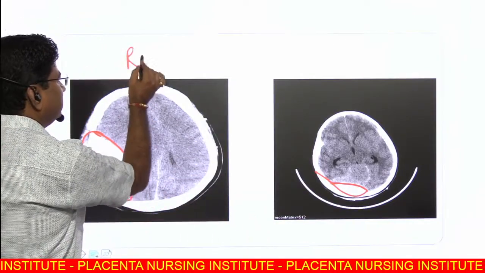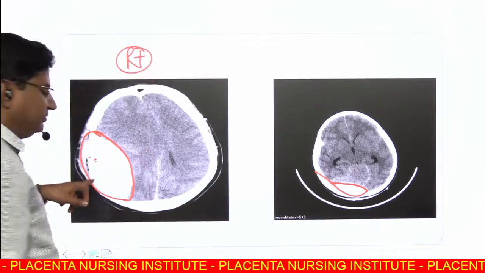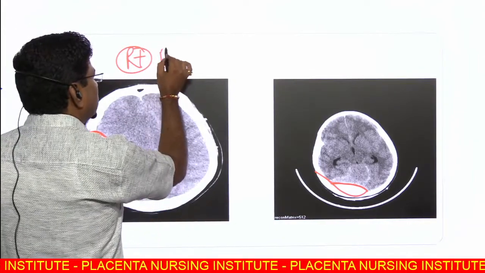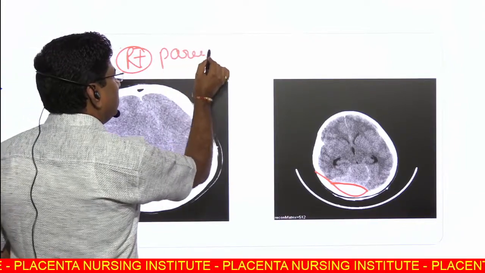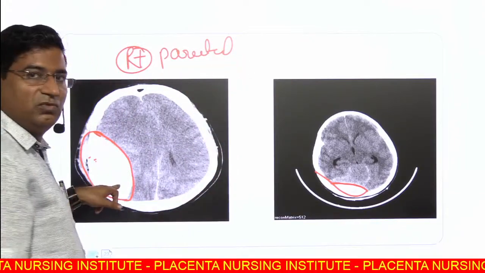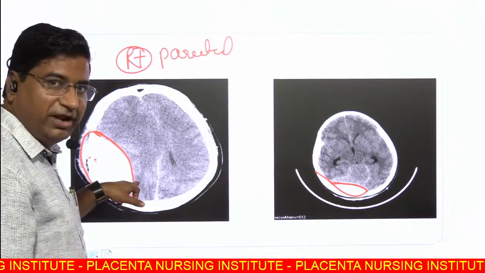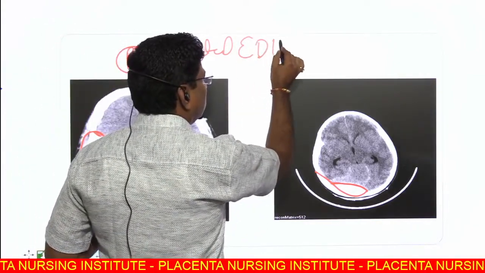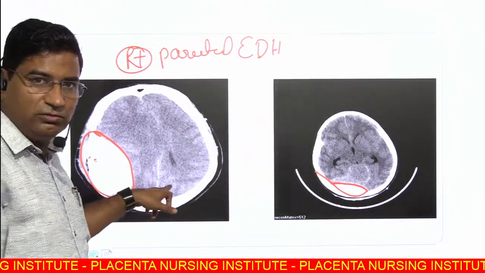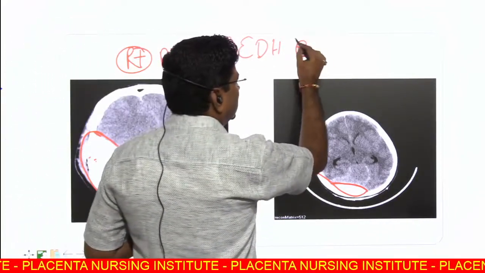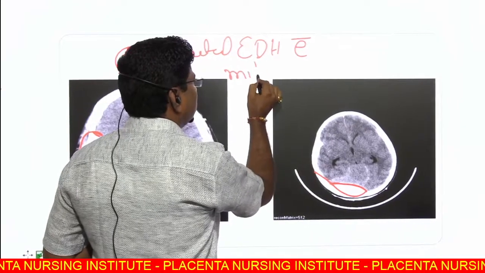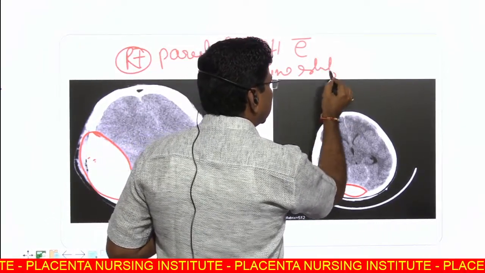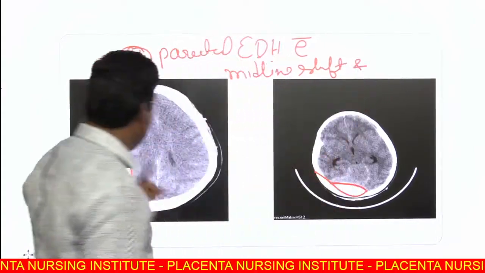What is the side? Right. Number 2, where? Right parietal. Number 3, what is this? Extradural hematoma. Number 4, with midline shift and mass effect.